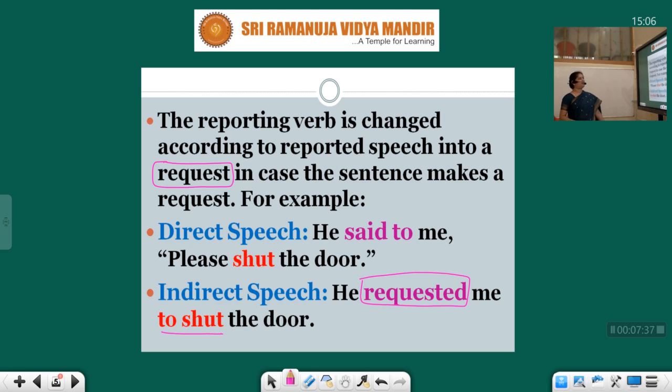Did you understand, students? So in indirect speech, said to will become requested. And there will be no exclamatory marks. There will be only full stops. So imperatives are changed into assertives in the indirect speech.